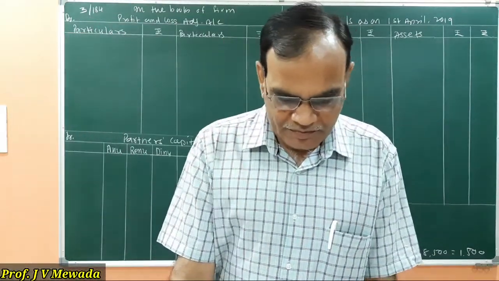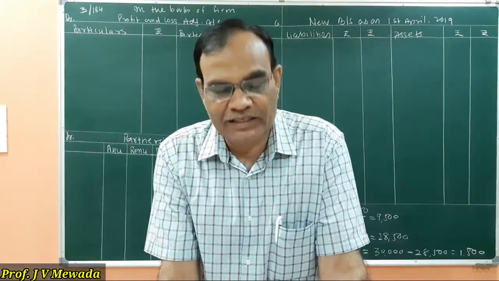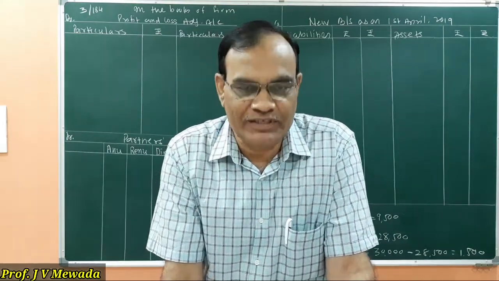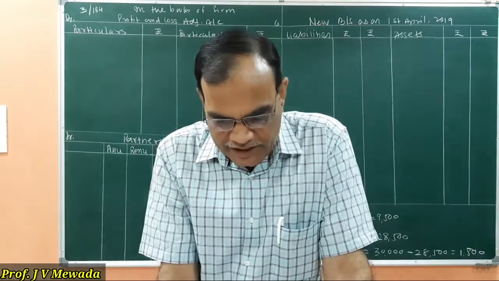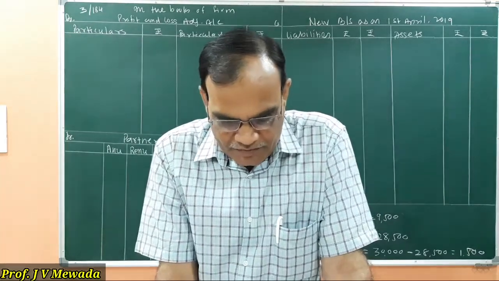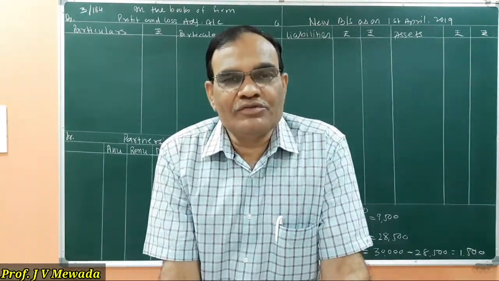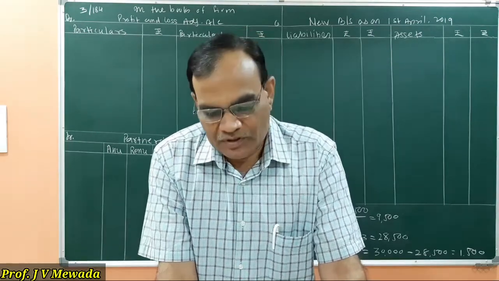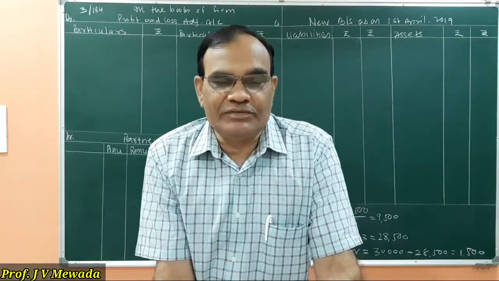terms. The first adjustment is regarding the revaluation of assets and liabilities, that we will see at the time of solving. Second is about the goodwill. So in this sum, the goodwill is appearing in the balance sheet.